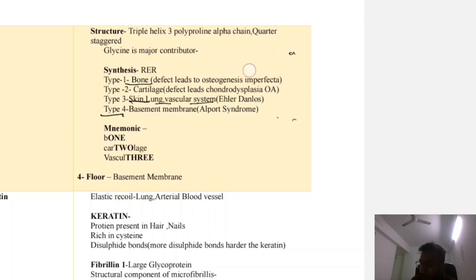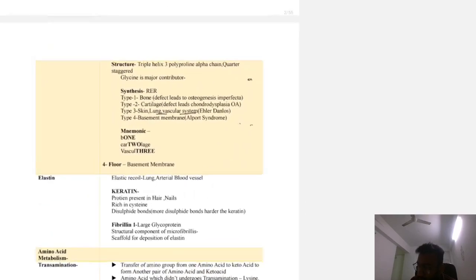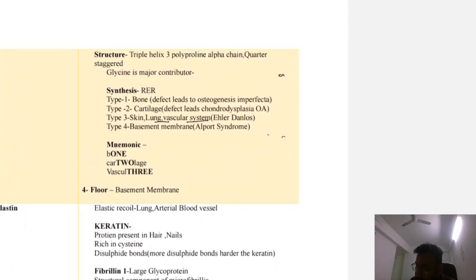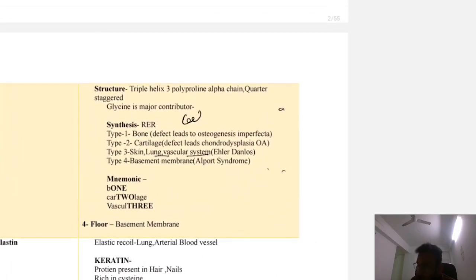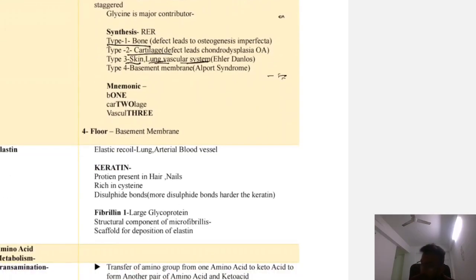Okay, so these are the different types of fibrous protein, the different types of collagen. So collagen type 1 is present in bone. Mnemonic: bone is 1, cartilage is 2. So type 1 is in bone, type 2 cartilage, type 3 is in skin, lung and vascular system. Type 4 is in basement membrane. If there is a defect, then it leads to Alport syndrome. Okay. Type 4 is present in basement membrane. Type 3 is in vascular.